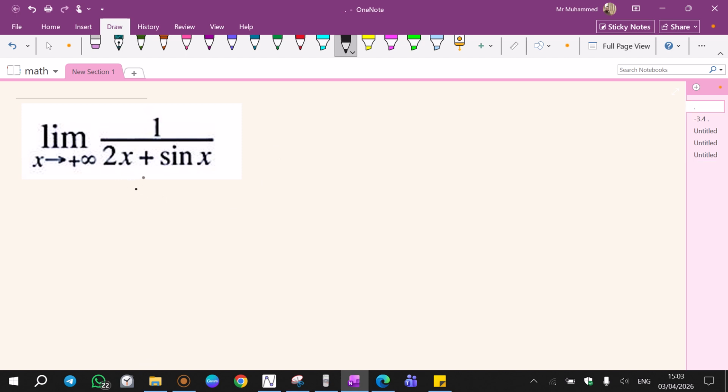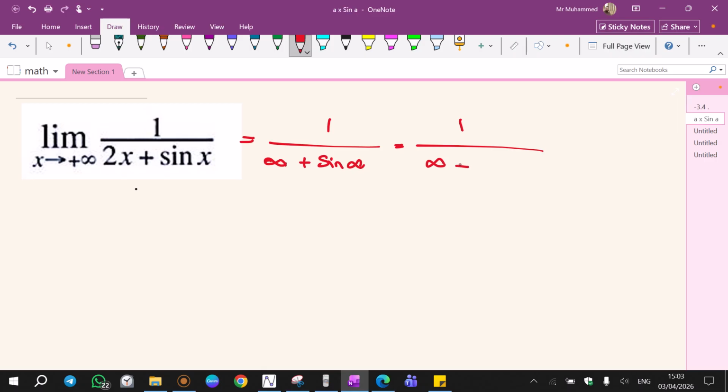Now, if we use the fast way, replace x with infinity, I'm going to get 1 over 2 times infinity, which is infinity, plus sine infinity. Sine infinity we can just replace with positive negative 1. 1 over infinity plus positive negative 1. Infinity plus 1, infinity minus 1 is the same, it's just infinity. In both cases it will be positive infinity. 1 over infinity is 0. The result of this limit is 0.